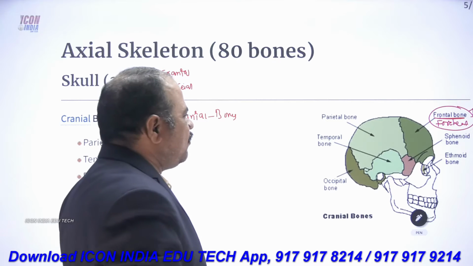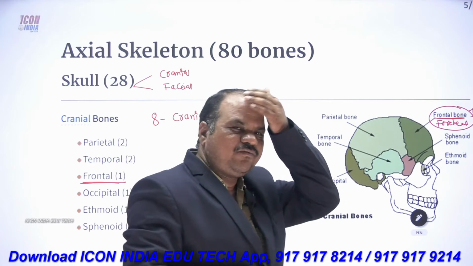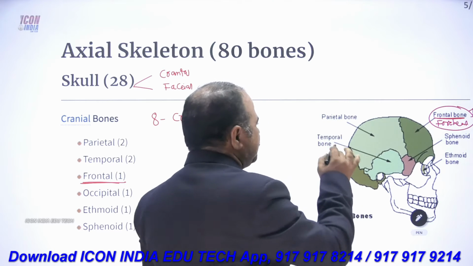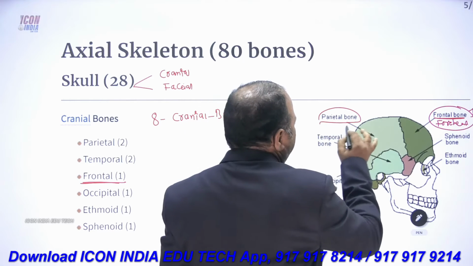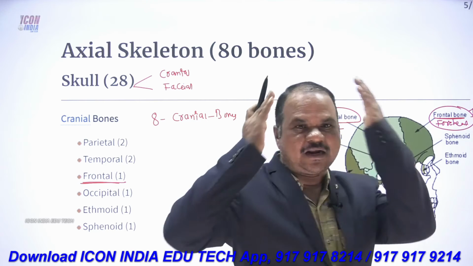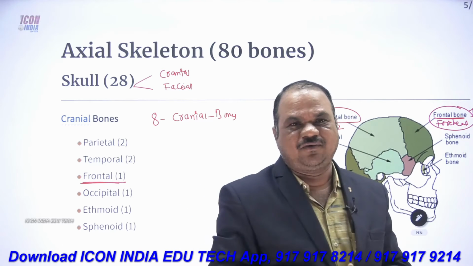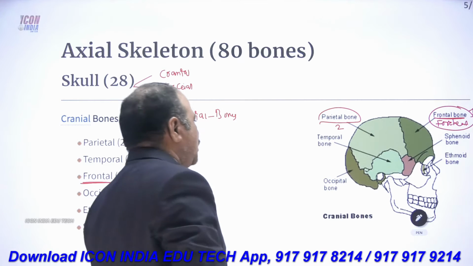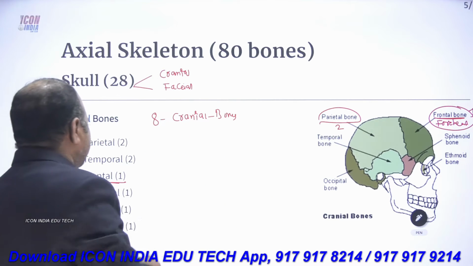Then after the frontal bone, we have one pair of parietal bones. There are two: one here, one here also. So one pair of parietal bones are present.